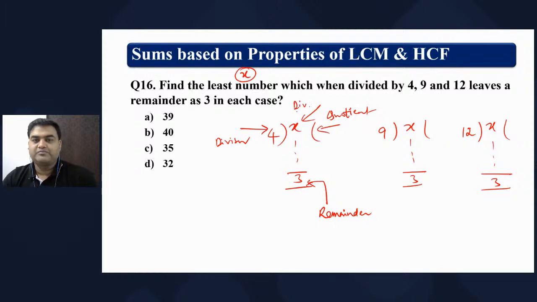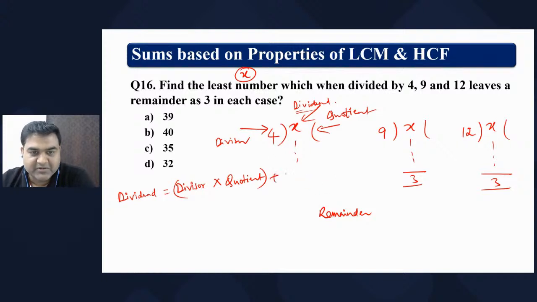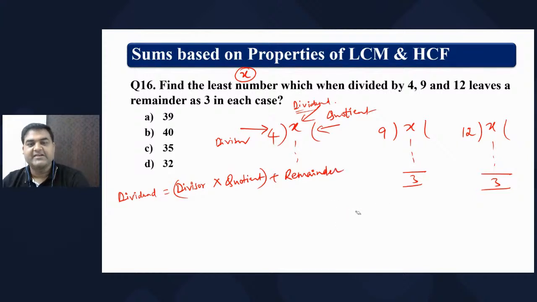And dividend is equal to divisor into quotient plus remainder. This is clear, right?